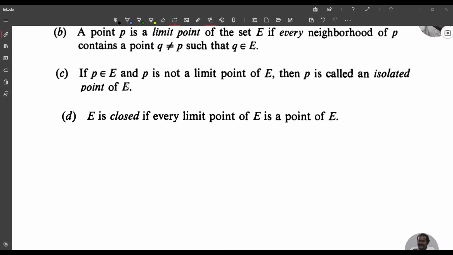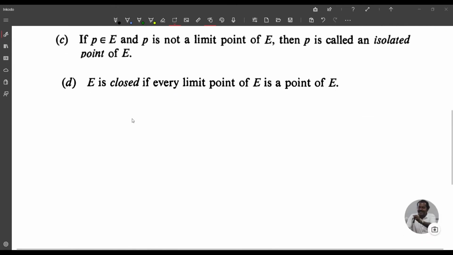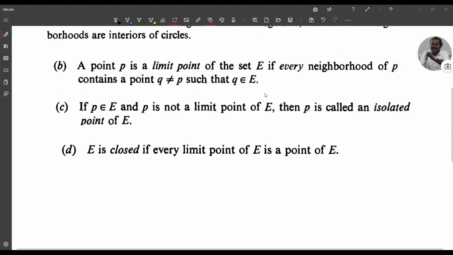Now we define closed set. Let E be a subset of the metric space X. Then E is closed if every limit point of E is a point of E. You know the definition of limit point. If E contains all its limit points, we say that E is closed.